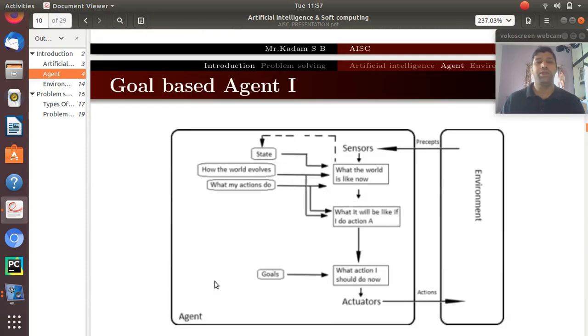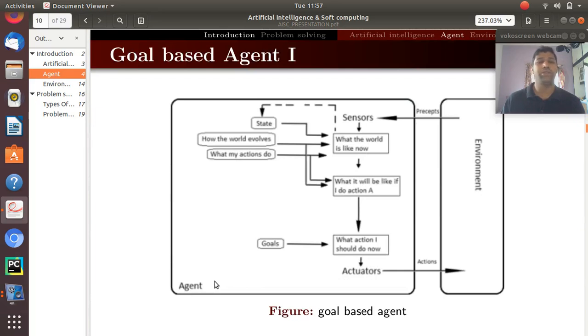The next type of agent program is the goal based agent program. As the name suggests, this program is basically interested in achieving certain goals. It focuses mainly on whatever goal is to be achieved. So this agent senses the environment, gets a percept back, and relates these percepts along with the database. At the same time, it is thinking about what the world is like at this moment, the current scenario of the world, the state of the environment, how the world evolves, and what my action will do.